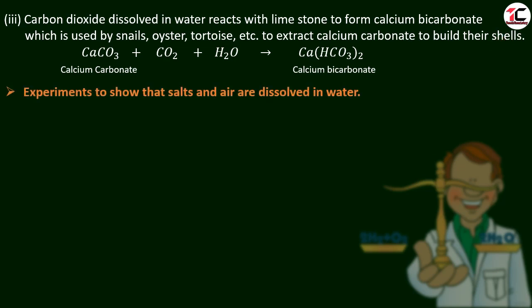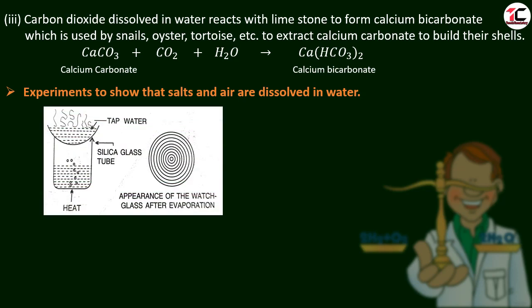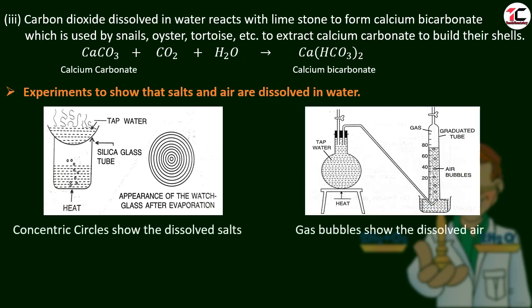Students, we come to know salts dissolve in water, air also dissolves in water, but how? Let us see by these experiments. These experiments will show that salts and air are dissolved in water. Let us see in the diagram. Here we have taken a silica glass tube. Inside it we kept half of water. Over it we kept a watch glass. In the watch glass we take some amount of tap water. Now we are heating the silica glass tube.